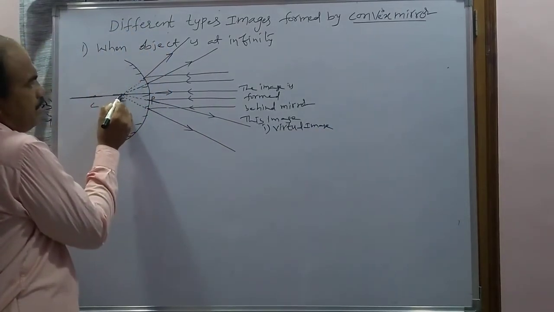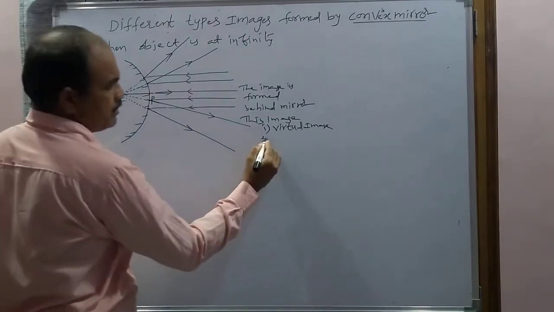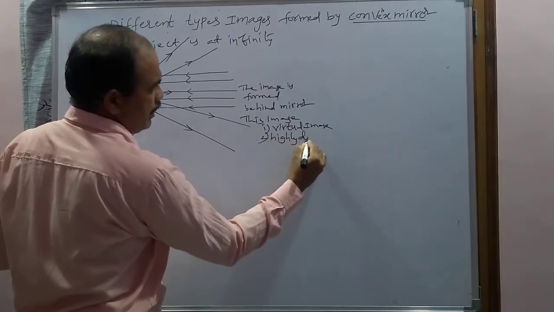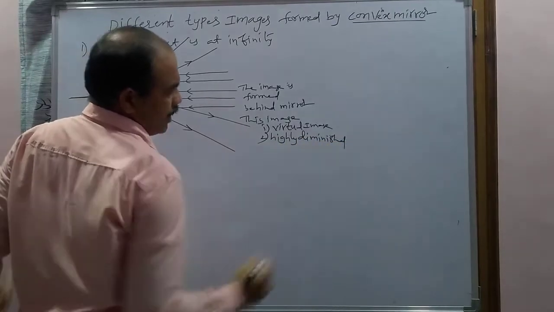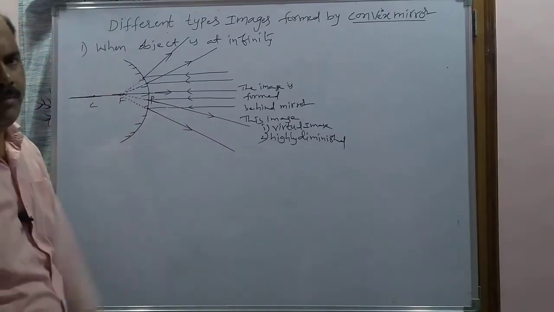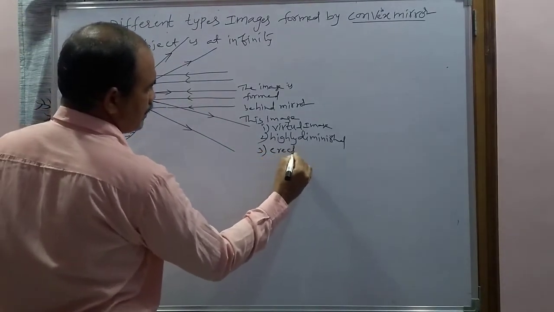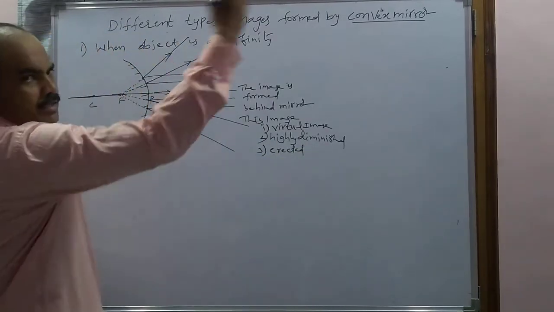Now, the image size will be point size, so this type of image is called highly diminished. And we know that all virtual images are erect, so the third characteristic is erect. These are the three characteristics of the image when the object is at infinity.